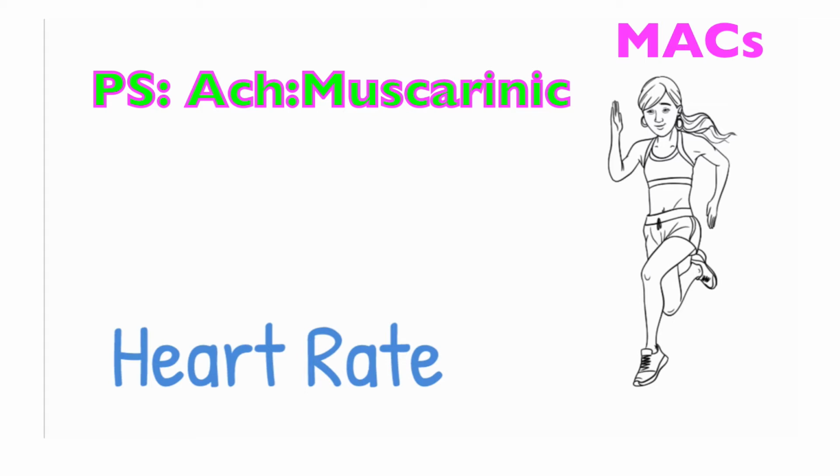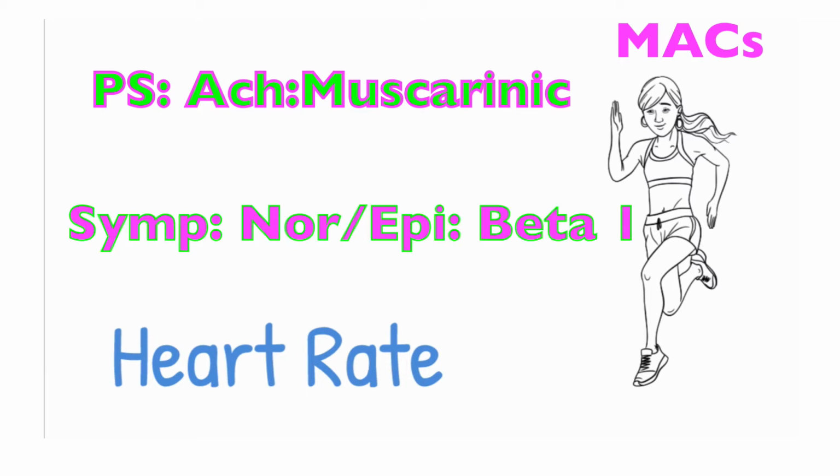And heart rate can be increased by norepinephrine and epinephrine released from neurons and the adrenal medulla respectively, which will bind to beta 1 receptors of myocardial autorhythmic cells to increase the rate of MACs and, as such, heart rate. So we can adjust cardiac output either via parasympathetic or sympathetic influence on the myocardial autorhythmic cells.